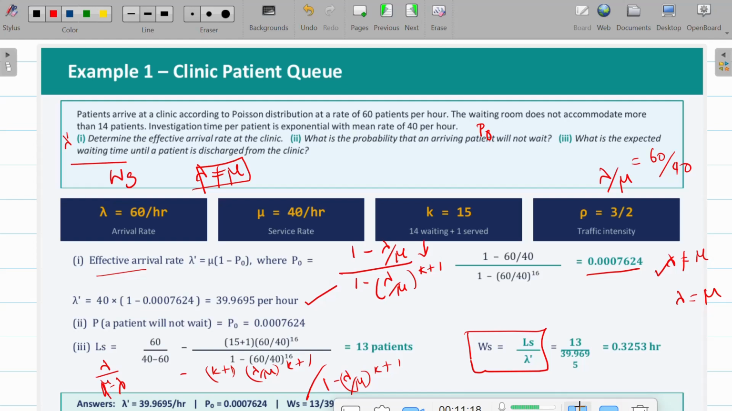0.3253 hours. So actually for all those three questions we have shown you the values, right? The effective arrival rate is 39.9695 per hour, the probability of no customer in the system is 0.007624, and the waiting time of the system is nothing but 0.3253 hours.